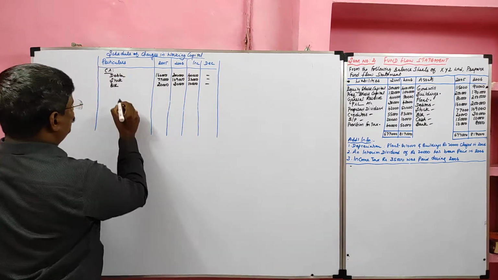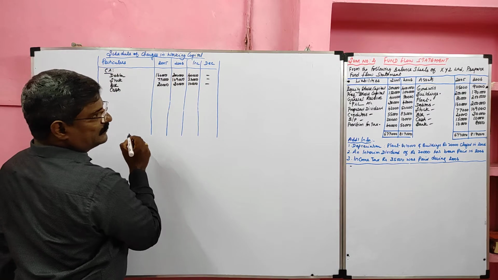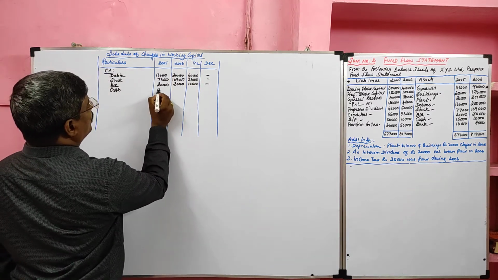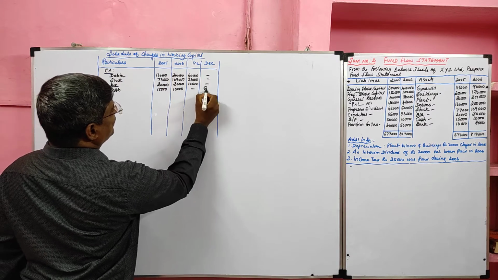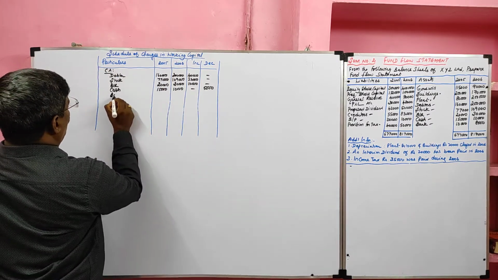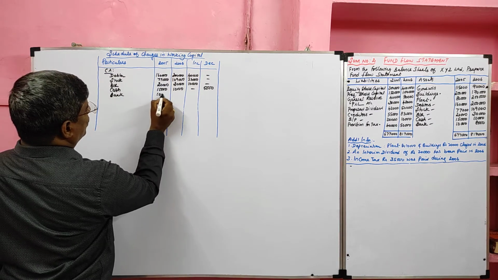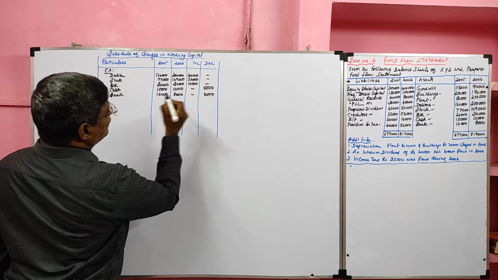Then cash. Cash opening balance 15,000, closing balance 10,000. There will be a decrease in working capital. Then bank, opening balance 10,000, closing balance 8,000. There will be a decrease in working capital.